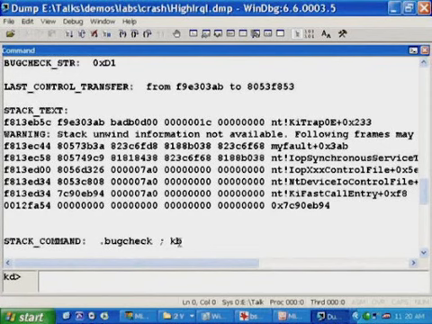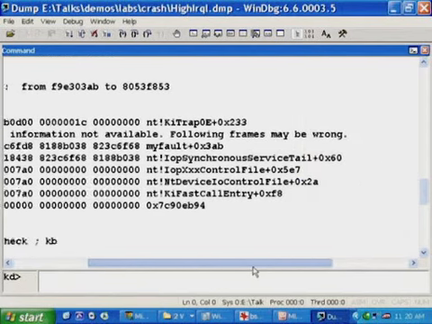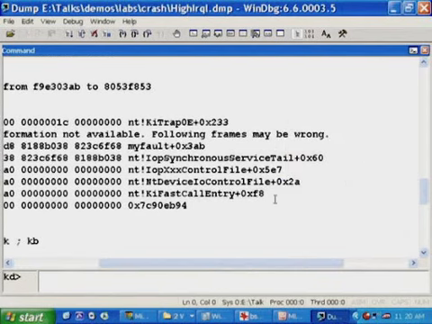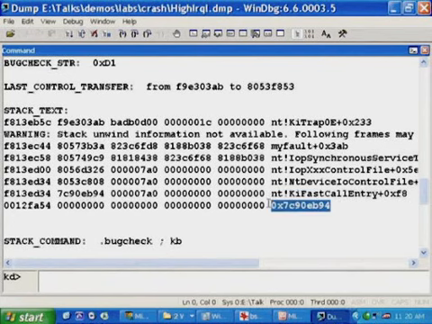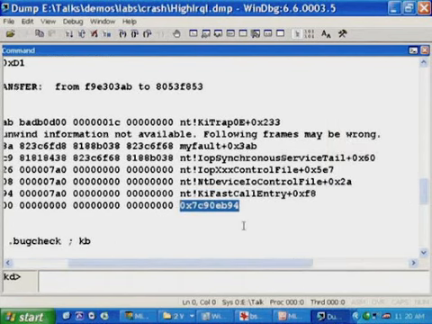Let's scroll down a little bit and then look at the stack trace, which shows us the stack of the processor that crashed the machine at the time of the crash. And we read this from the bottom to the top. Because this is a kernel memory dump, we don't have any user mode stack frames, and this was the instruction that transitioned into kernel mode. We don't see notmyfault on the stack. We would see that if we loaded a full memory dump showing the same kind of crash.